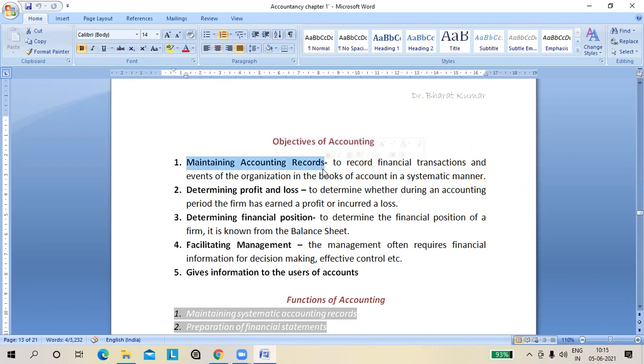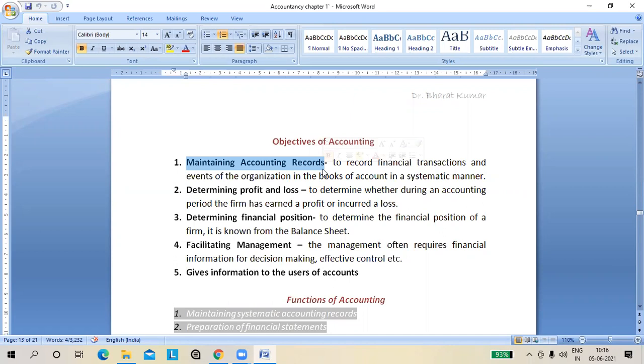Maintaining accounting records. See, as I told you, small businessmen like chai wala, pan wala are also maintaining accounts, but they are not preparing the accounts in a scientific manner. They only consider a few things to calculate the profit or loss. But we are here to know the profit or loss in a scientific way. We have to consider each and every aspect of the business which affects our business position.